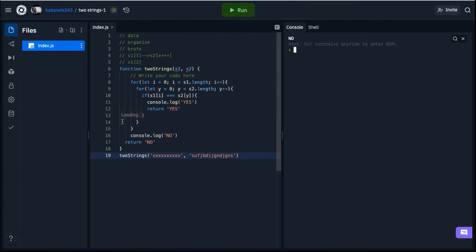So this is an example that works, but it's not efficient code, because if the first string becomes very long and the second one is very long too, that's going to be the length of the first string times the length of the second one. So that's really not an efficient way of solving a problem.